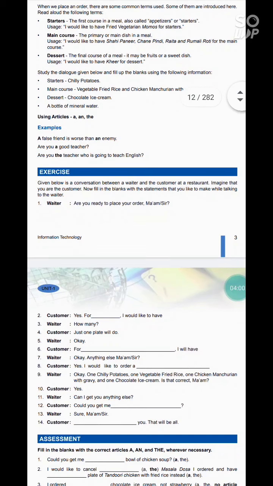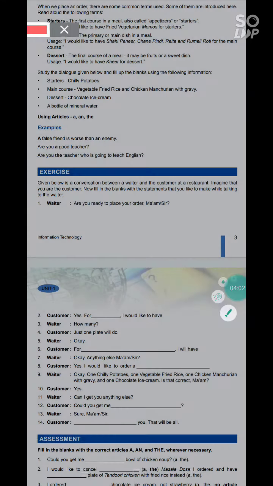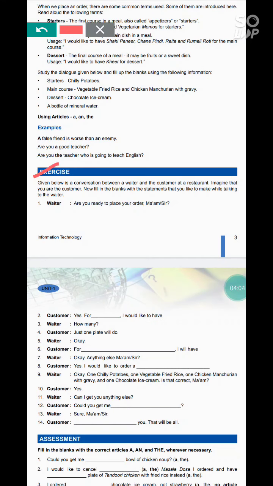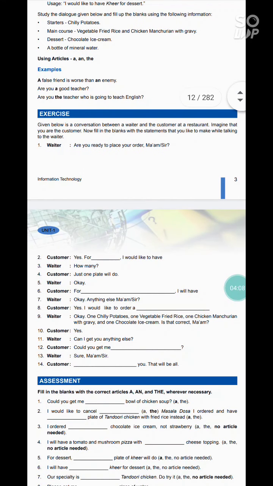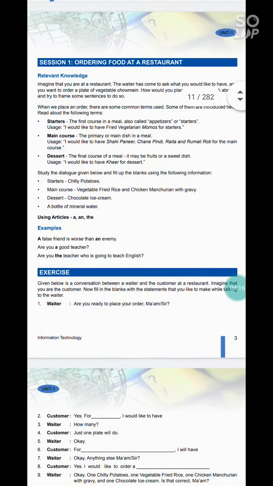Now come to the exercise here. This is the conversation between the waiter and the customer, in which we have to fill the appropriate words in these blanks using the given information.